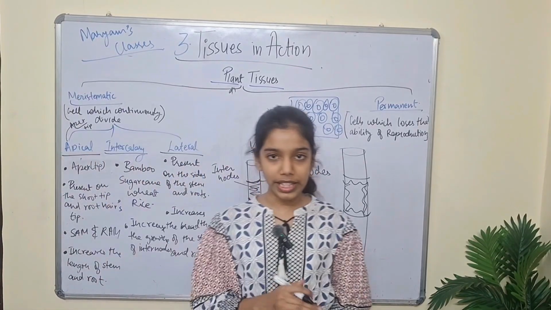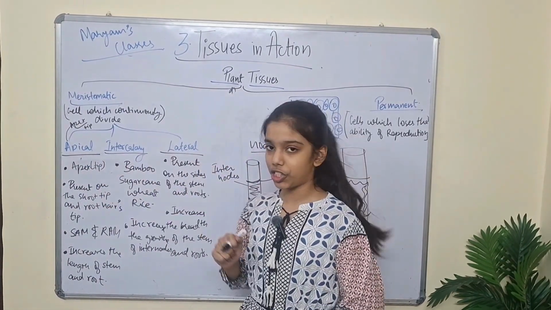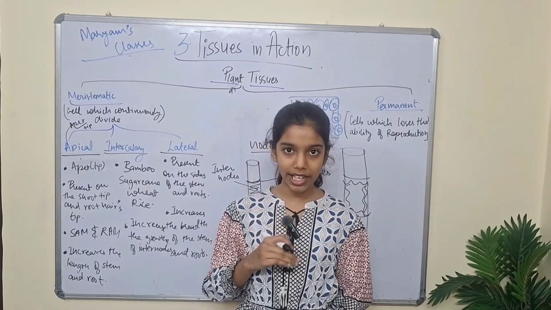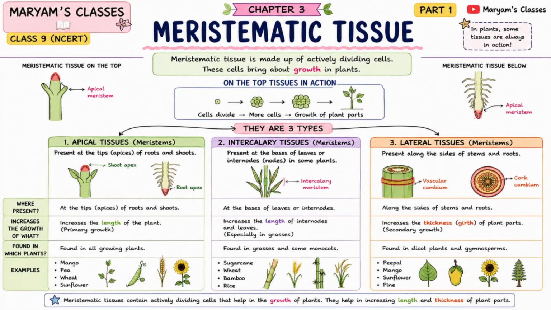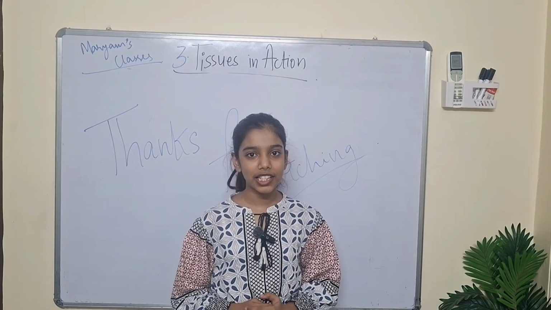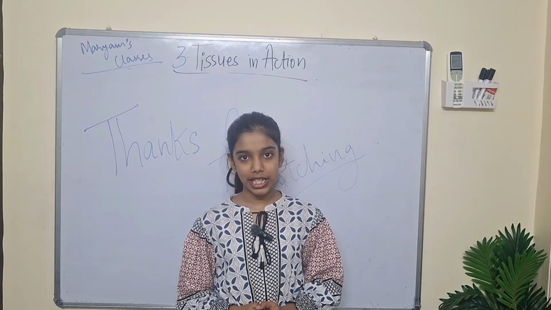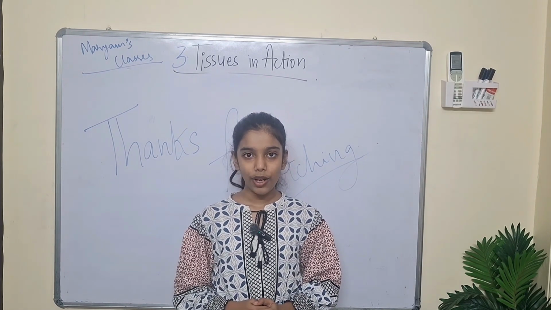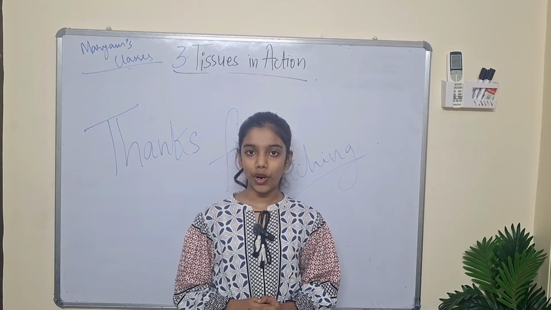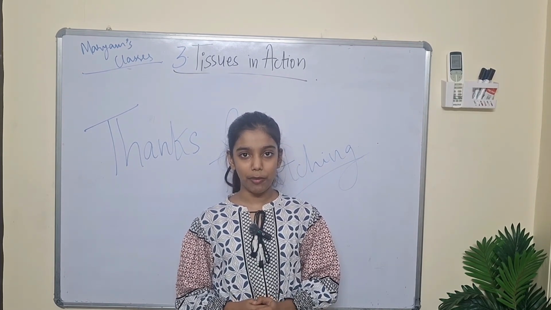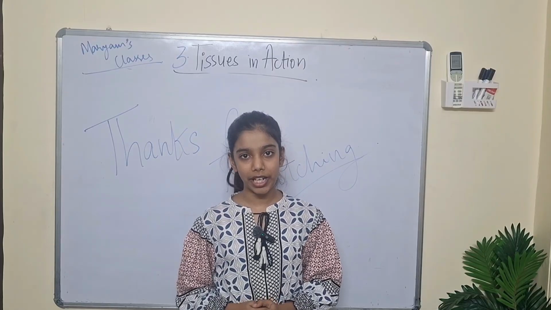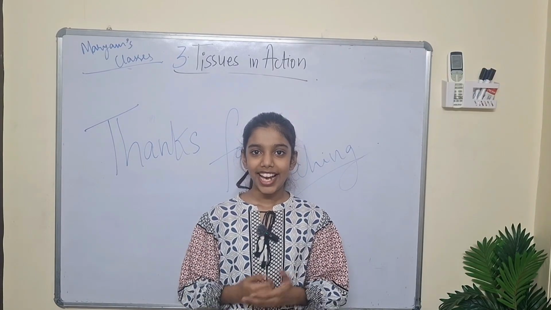Okay, so these are the three types of meristematic tissue, and I have explained these three in detail. We have successfully completed our first major type of plant tissue, that is meristematic tissue. Now in the next video we are going to cover the second major type of plant tissue, that is permanent tissue.